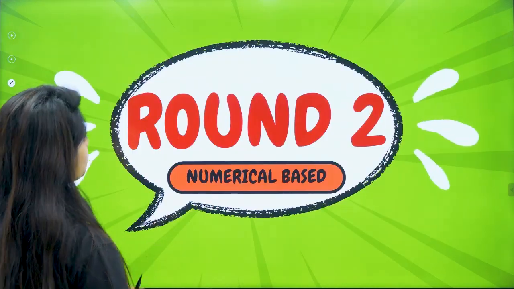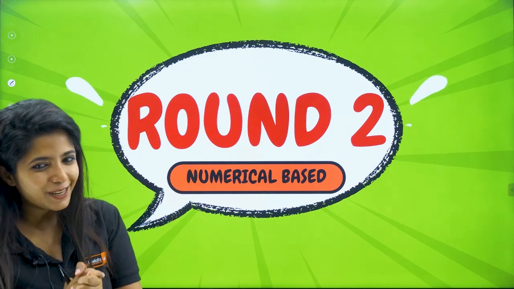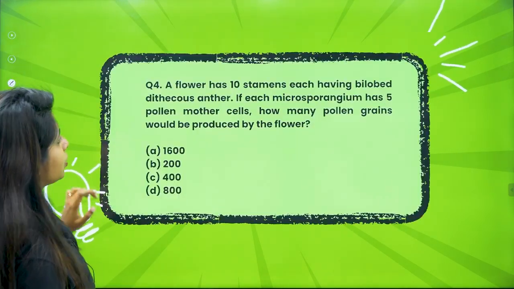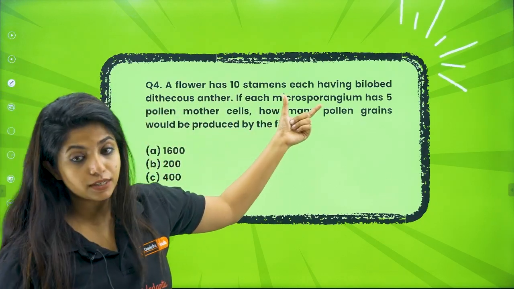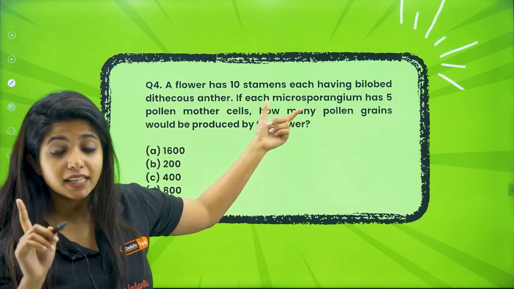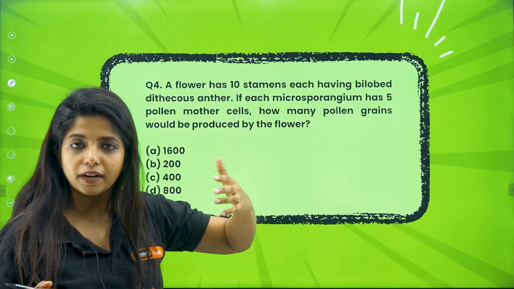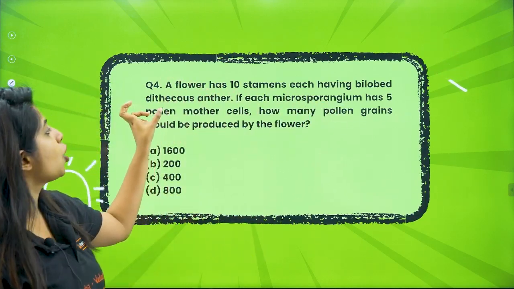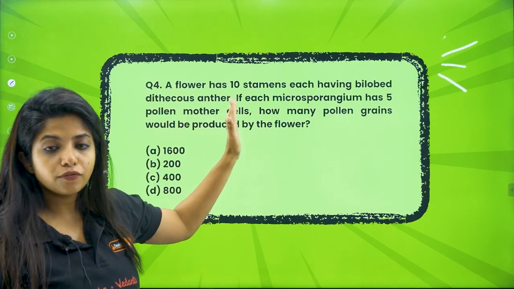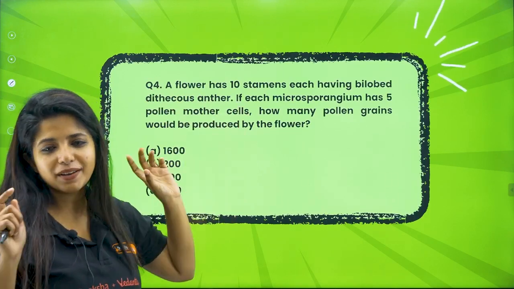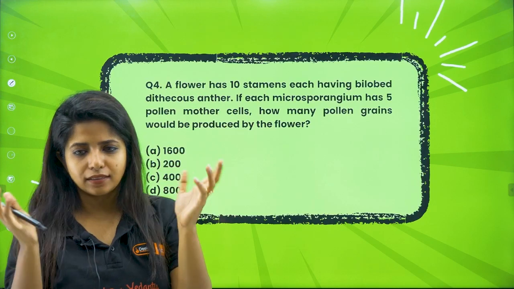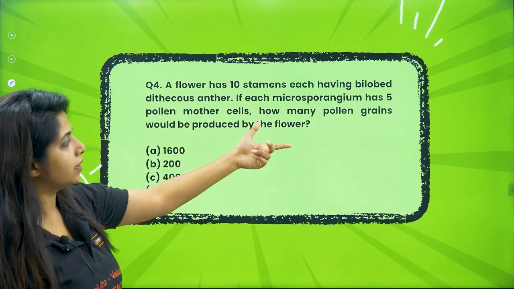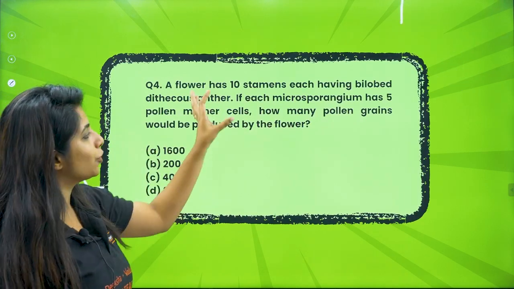Now going ahead with round 2, numerical based questions. Now that is going to tickle something in your brain. The first question: a flower has 10 stamens. What is a stamen? A stamen is the male reproductive part made up of anther and filament, right? Now, 10 stamens each having a bilobed dithecous anther. Just to confuse you, basically all the stamens will be having a bilobed anther. Now if each microsporangium has 5 pollen mother cells, how many pollen grains would be produced by the flower?